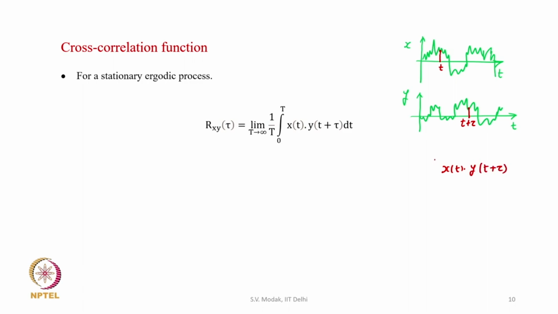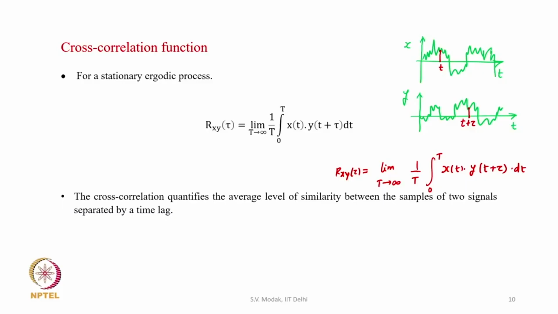Then we find the average value of this product over time length T, such that T is very large. That gives us the cross correlation function between x and y. So, the cross correlation function tells us the degree of similarity between the samples of signals x and y which are separated by time lag tau.